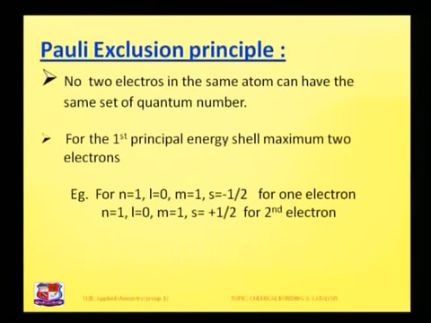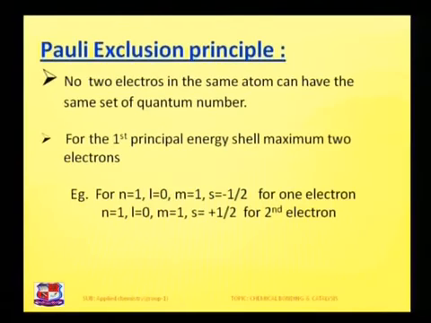According to this principle, no two electrons in the same atom can have the same set of quantum numbers. This means that we have seen that there are four quantum numbers. First is the principal energy level, second is the orbital which defines the orbitals, that is SPDF, third is the magnetic, that is the rotation, and fourth one is the spin.